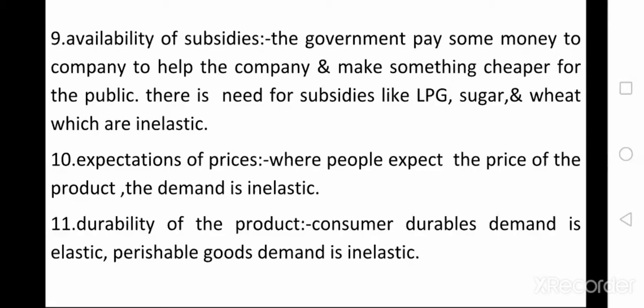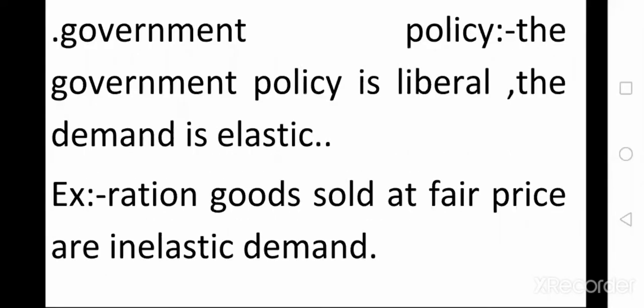And next one is durability of the product. The products are divided into three types: durable, perishable and consumer durables. Depending upon the durability of the product, the demand for the product is inelastic. And next factor is government policies. The government's liberal policy also determines the demand for the product. If the government has liberalized some products, those products' demand is inelastic.